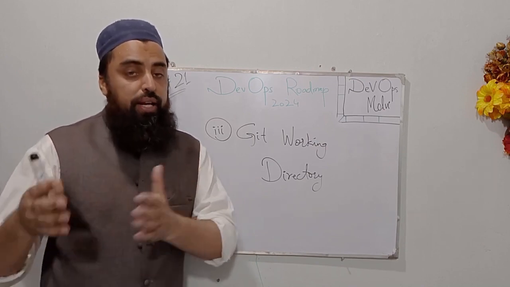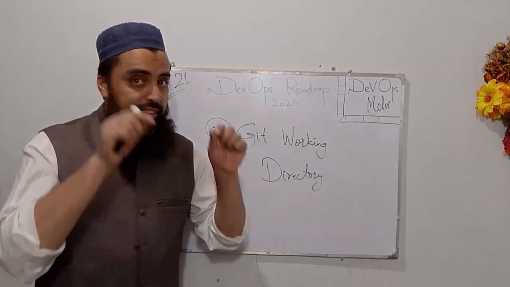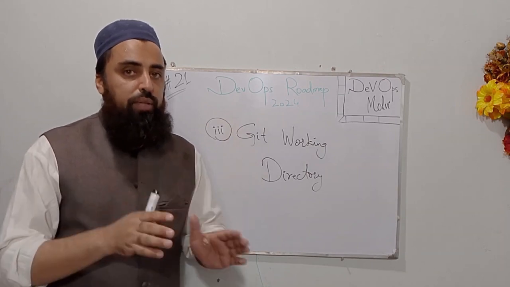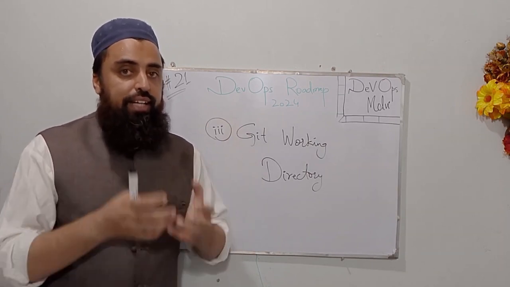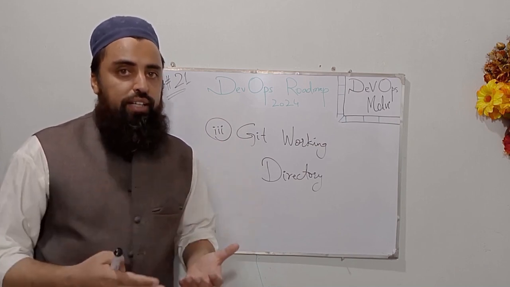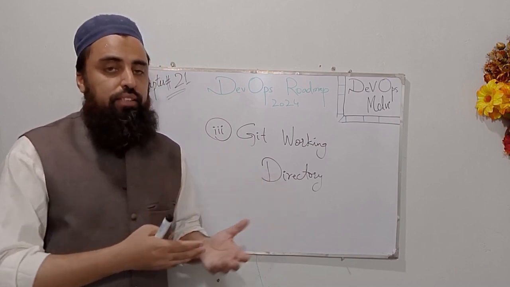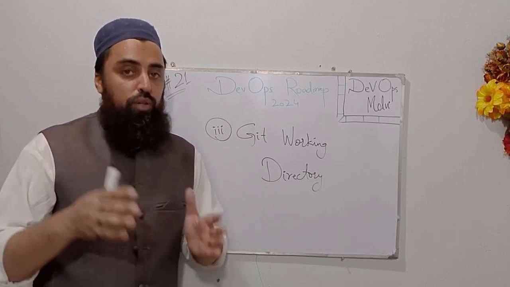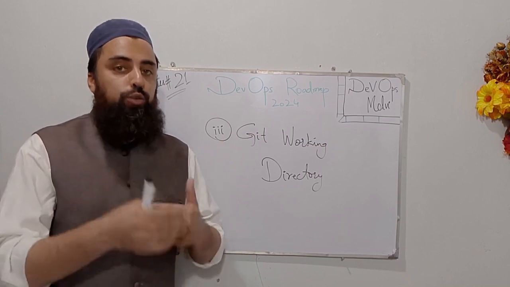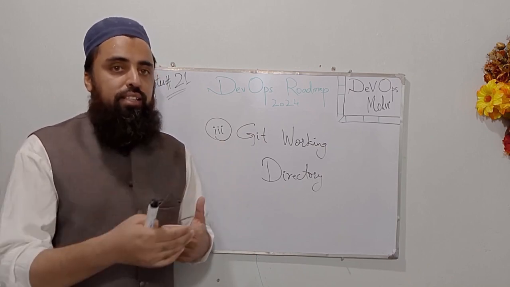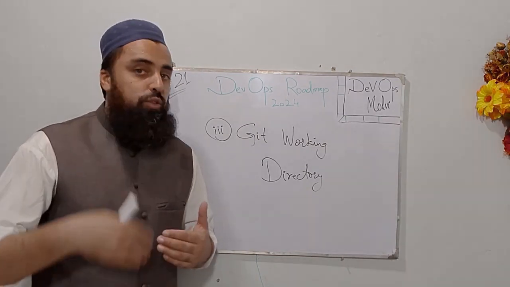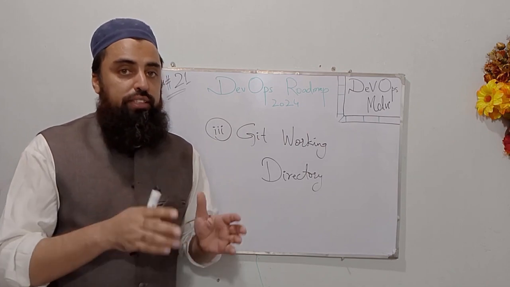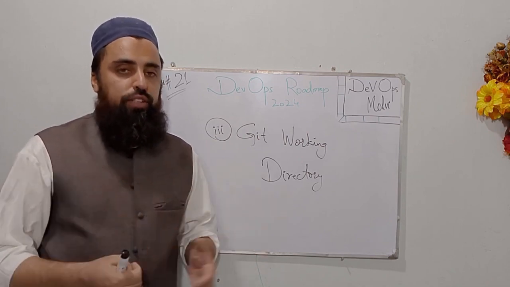Now, what does tracked by Git mean? Git tracking means that Git is always having a look at all the files. Git is monitoring them, and every time there is a change, Git detects that change. For instance, if we modified a file, then in the previous lecture we ran the git status command, and Git told us that there had been some modification in that file. That is actually Git tracking. Git always checks what is going on with your files and what changes are happening, and Git always tracks those changes. That is why it is a version control software.